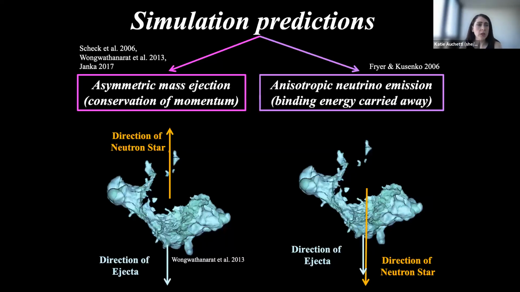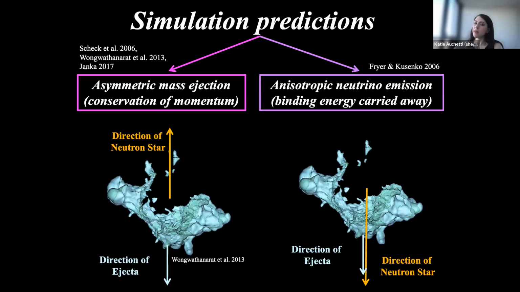This is where we can look at simulations of what they actually predict. Current simulations have two main predictions. The first prediction is that hydrodynamic instabilities lead to asymmetric mass ejection. What that would predict is that we would accelerate the neutron star in the direction opposite to the bulk of the ejecta. This is essentially what we have on the left-hand side here.